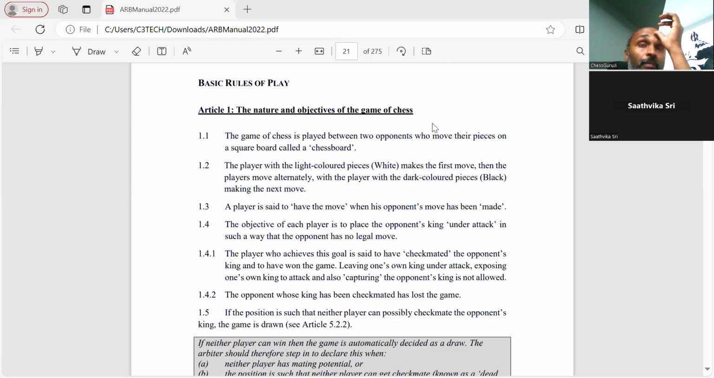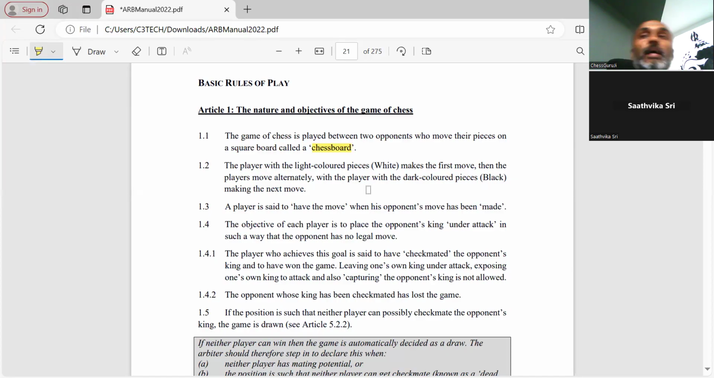So let's begin with the basic rules of play. The first article gives us the nature and objectives of the game of chess. The game of chess is played between two opponents who move their pieces on a square board called a chessboard. So they have just given an idea about what a chessboard is. The player with the light colored pieces, white, makes the first move.